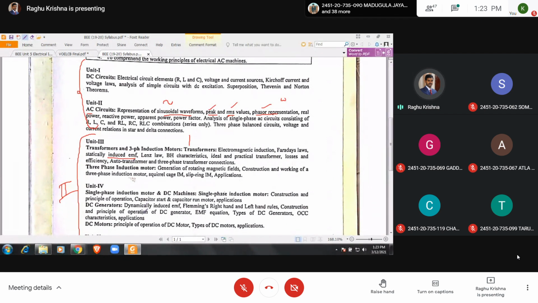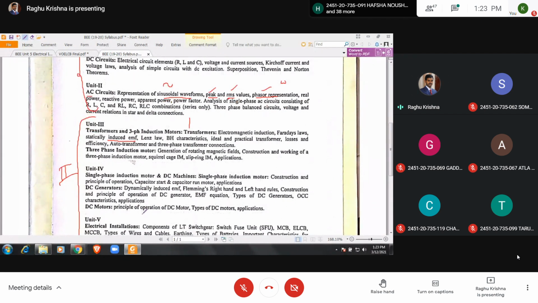Next, coming to the generator, we also have the EMF equation. This also they may ask. These are very simple derivations. If you understand the concept, it will be very easy. You can derive the equations on your own if you understand the topic. So first understand the working principle.